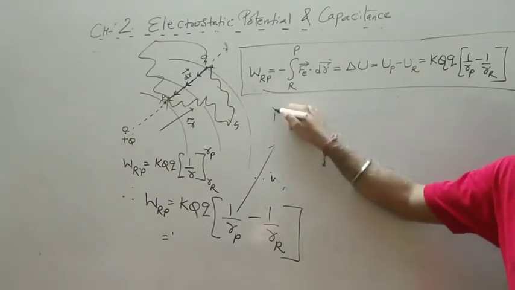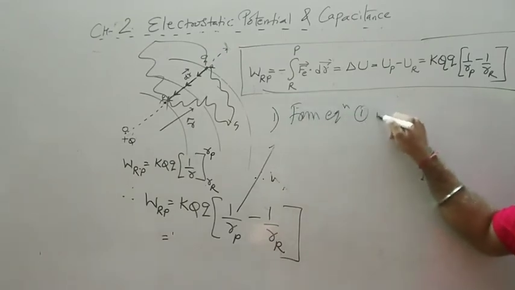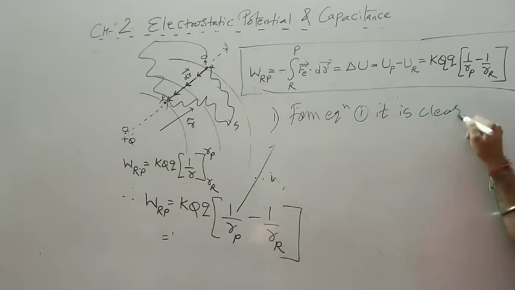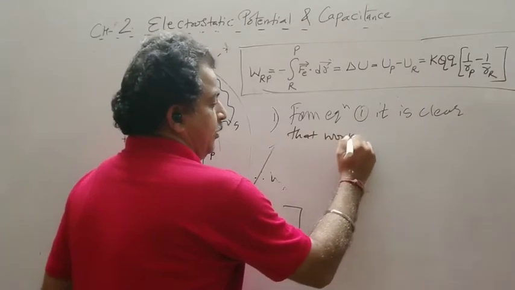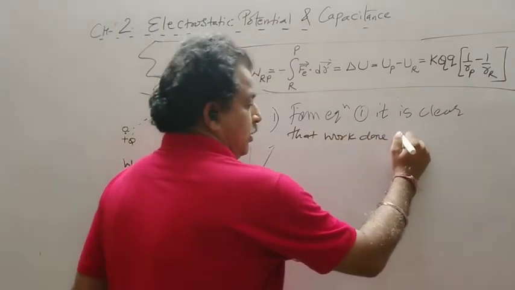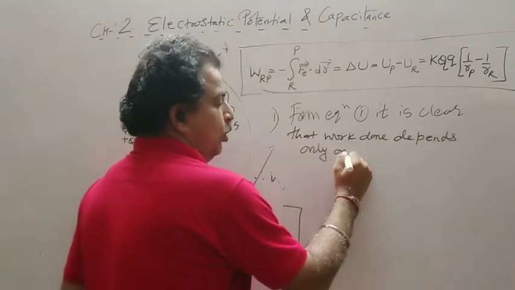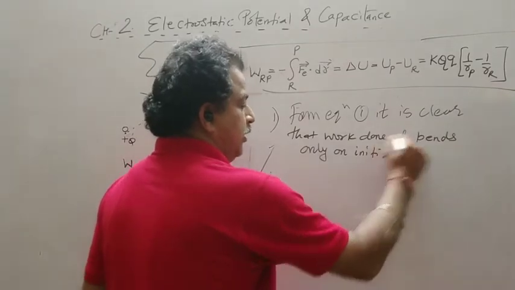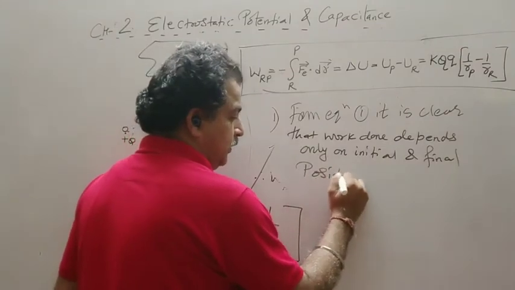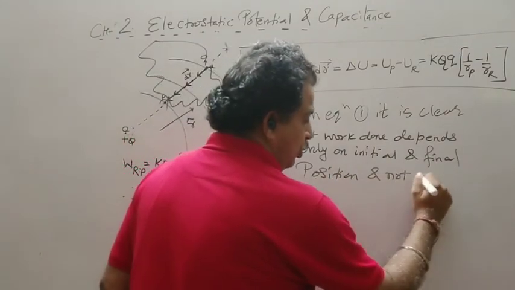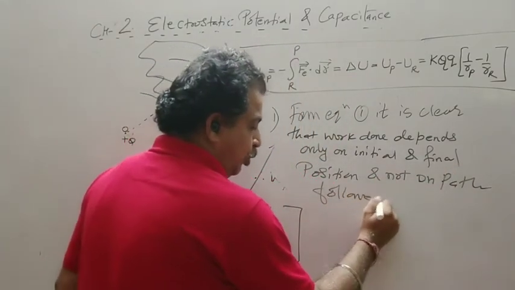Now what is one conclusion? From equation 1, it is clear that work done depends only on the initial and final position and not on the path followed.